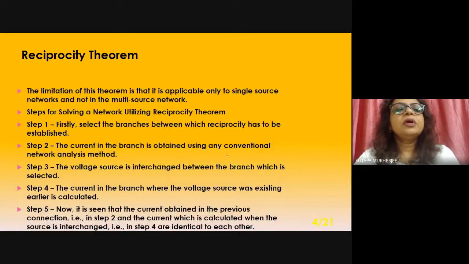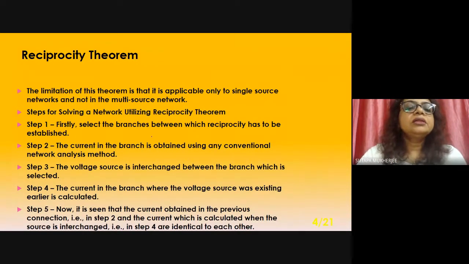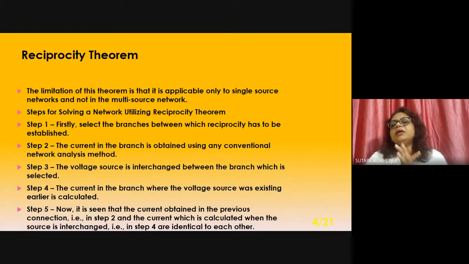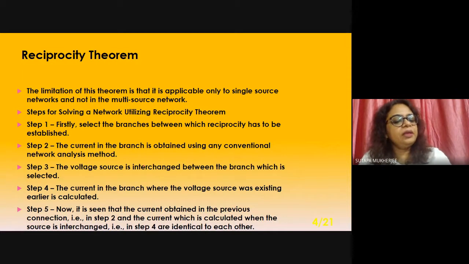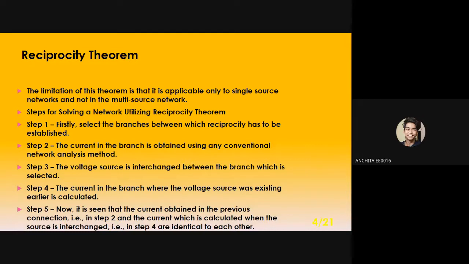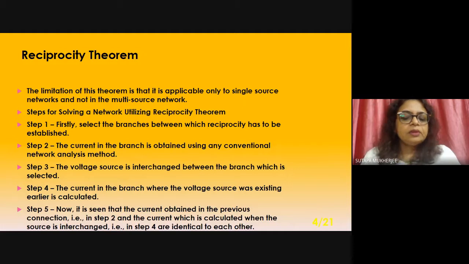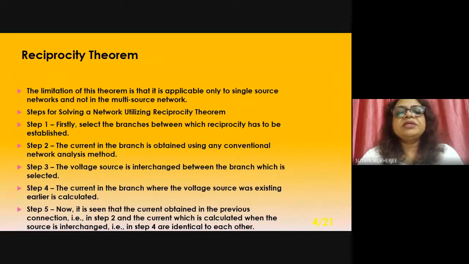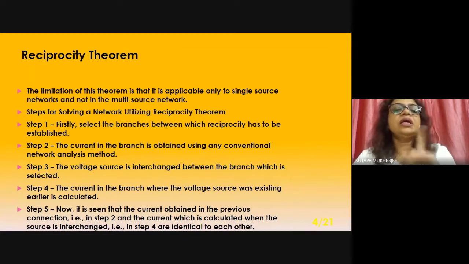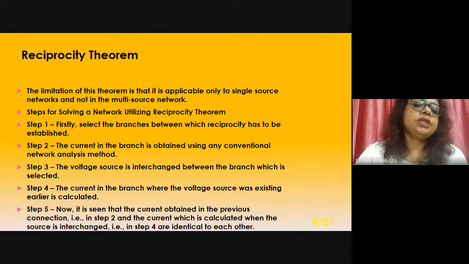Now come to the limitation. The limitation of this theorem is that it is applicable only to a single source network. In case of superposition, how many sources will be there? One source or multiple sources? Ma'am, multiple sources. Definitely it will be more than one source. But in the case of the reciprocity theorem, the limitation is that it is applicable only to a single source network and not to a multi-source network.